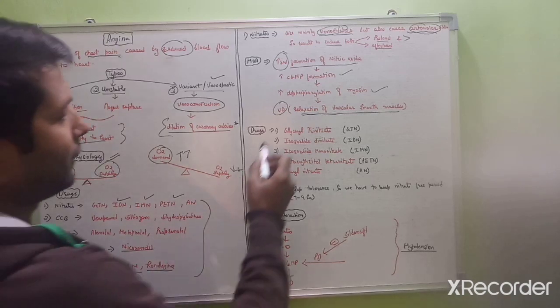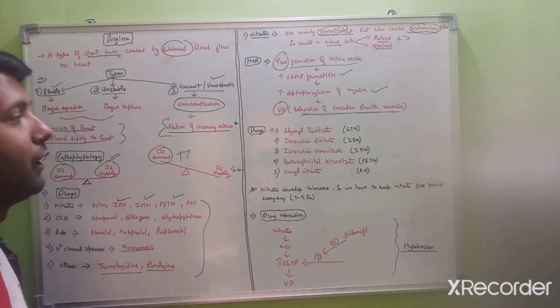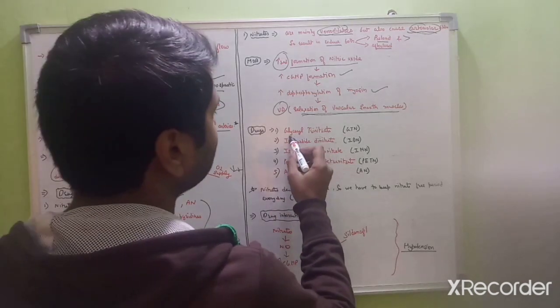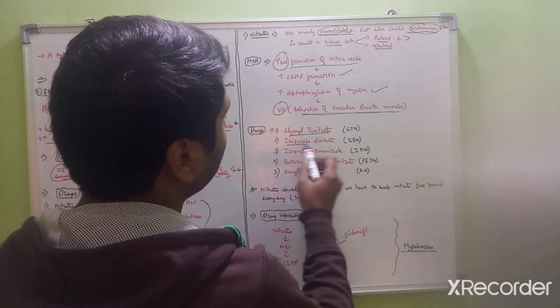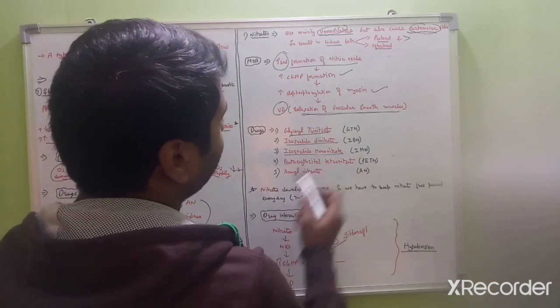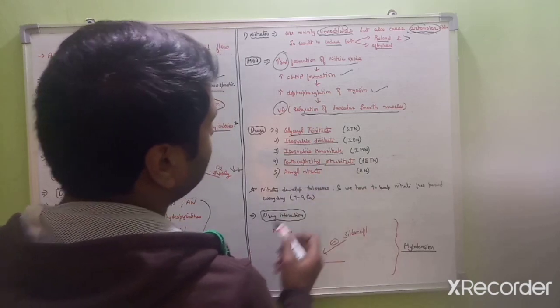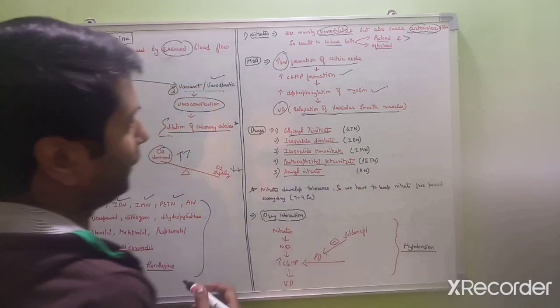So these are the 5 drugs in the nitrates which are used for the management of angina. First one is glyceryl trinitrate, second isosorbide dinitrate, third isosorbide mononitrate, then pentaerythritol tetranitrate, then amyl nitrate.